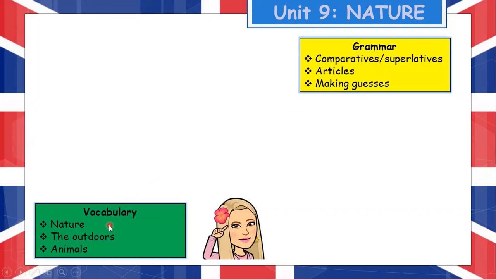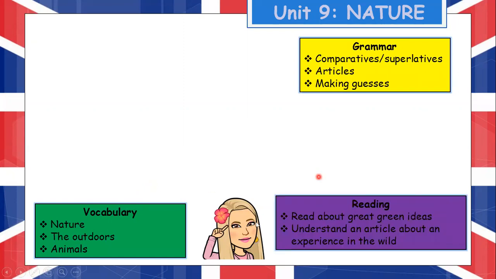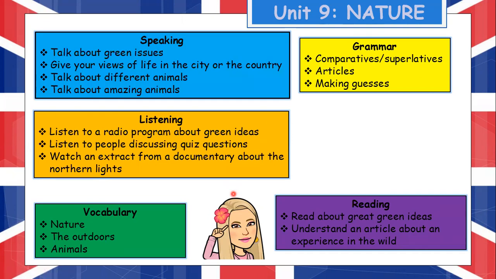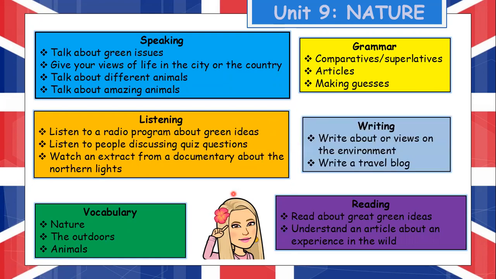In the vocabulary part, we will practice the outdoors and animals. In the reading section, we will read and understand an article about an experience in the wild. In this listening comprehension, we will listen to people discussing quest questions and watch an extra from a documentary about the Northern Lights. In the speaking practice, we will give our ideas on life in the city or the country, talk about different animals, and talk about amazing animals. In the writing part, we will write about abuse of the environment and write a travel blog.